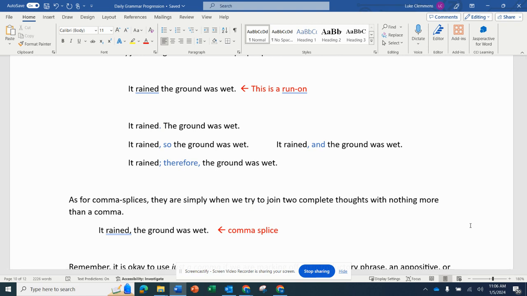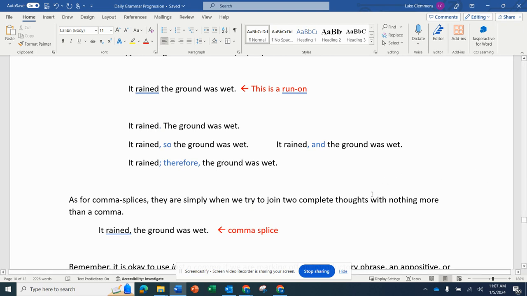Okay, if we look below here, here's the breakdown. The ways to fix this: we have "it rained," period. That's a thought. "The ground was wet." Period. That's a thought. So in order to fix the run-on, we could simply write this out as two separate sentences, as we see in the top example there.